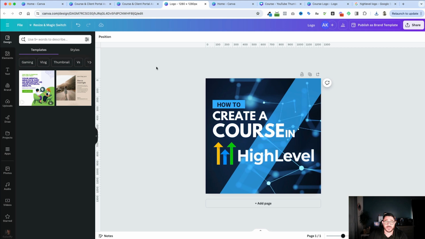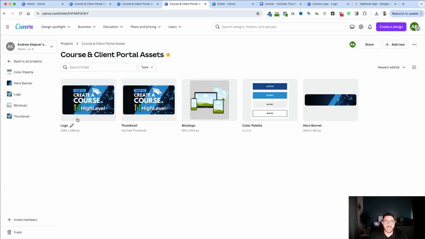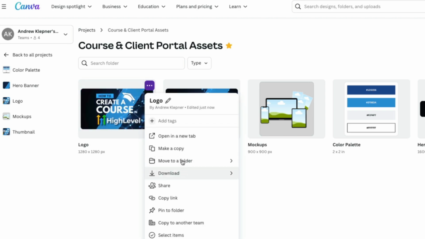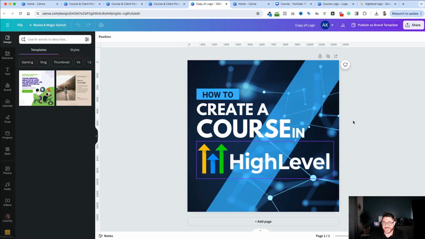So for the favicon, what I'm going to do is back out of this again, click on Canva, go back into my folder. And even though this is square now, it hasn't updated it as an image. So I wouldn't worry about what you see here because for some reason it doesn't update as quickly as we would like. I'll click on these three dots and I'm going to make a copy. And I am going to then enter into that copy. As you can see, it has the right dimension.